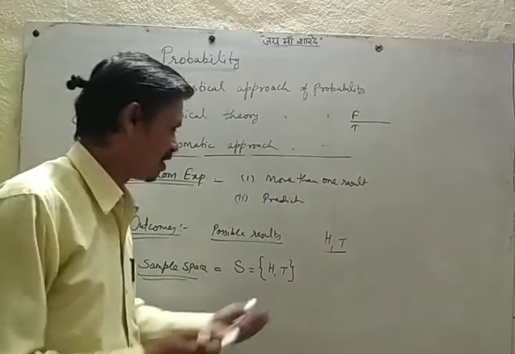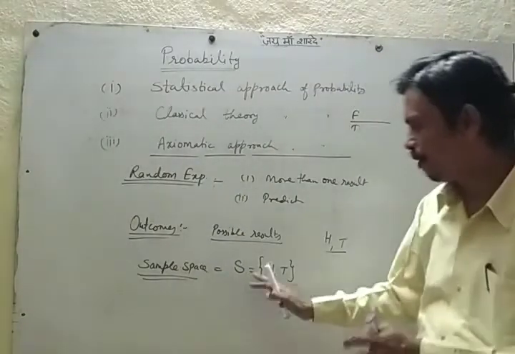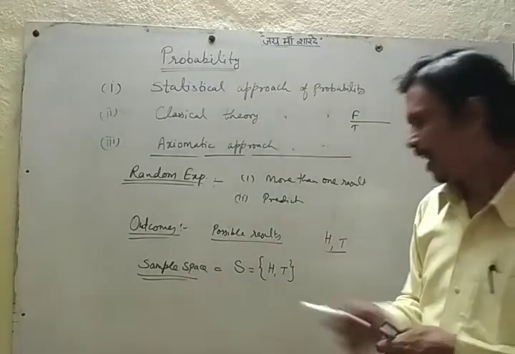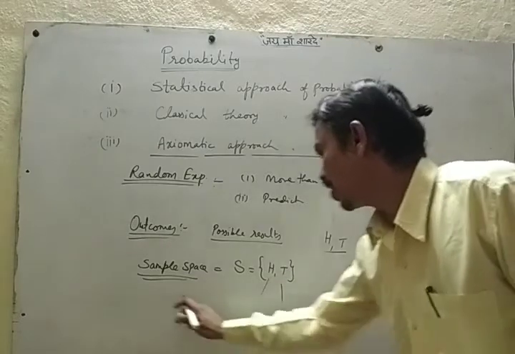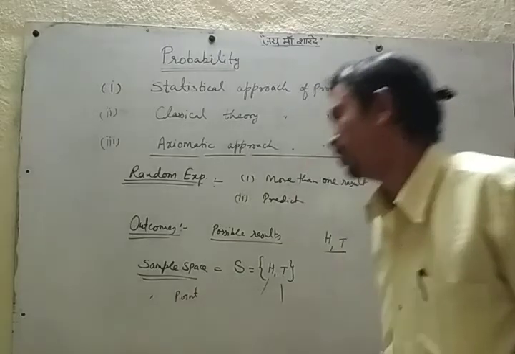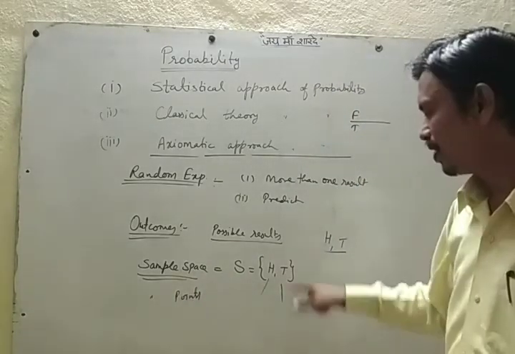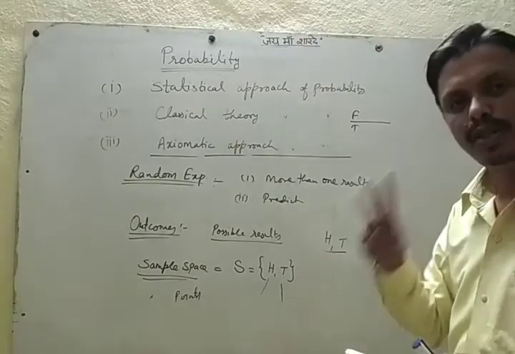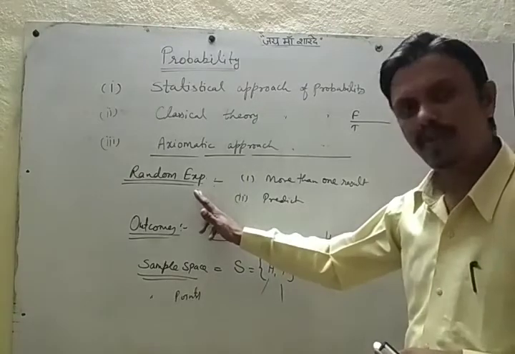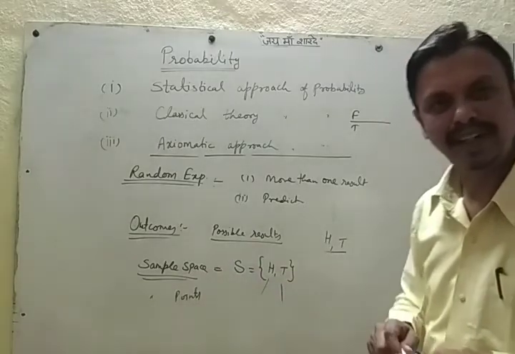If we write all the possible outcomes in set form, then that set is called sample space. And these outcomes are called sample points. All outcomes are sample points. So this sample space has two sample points.